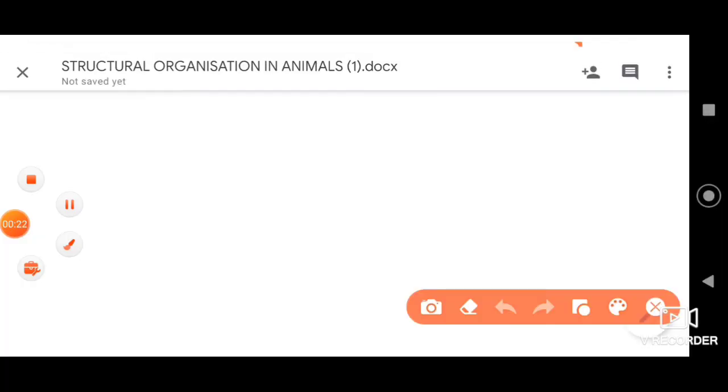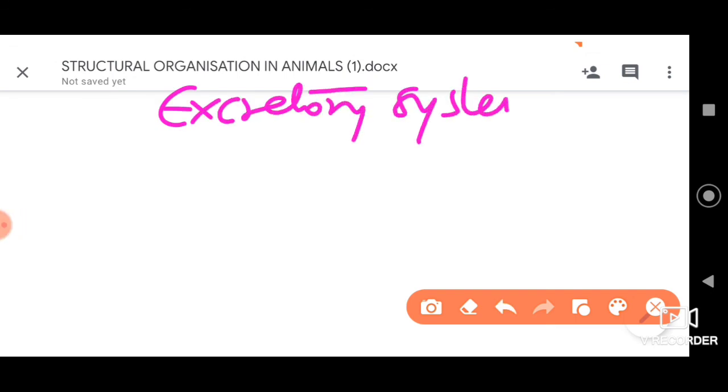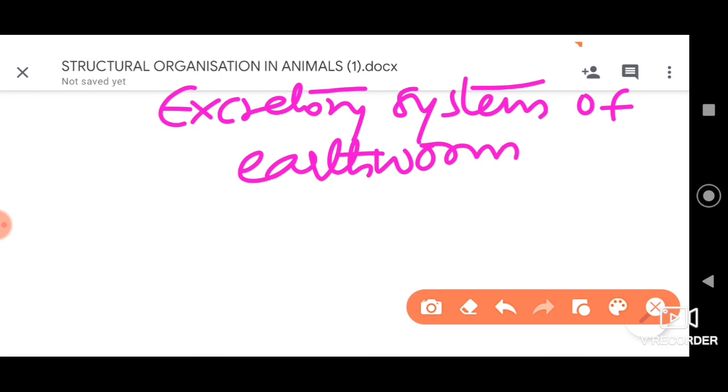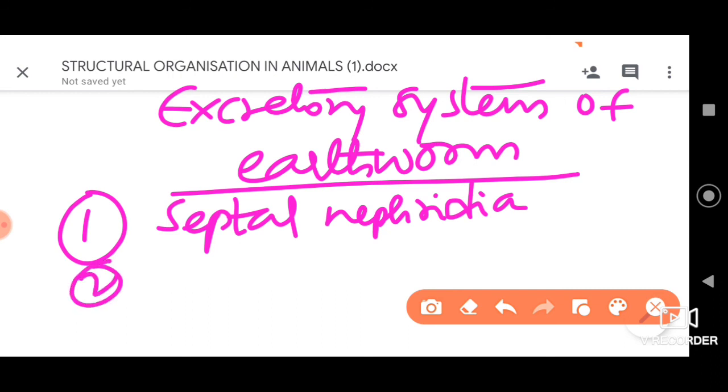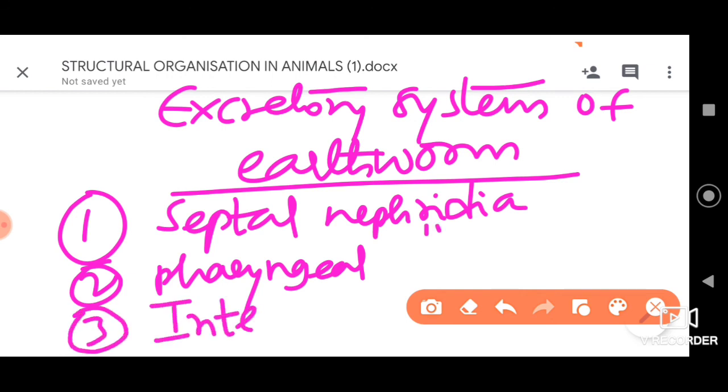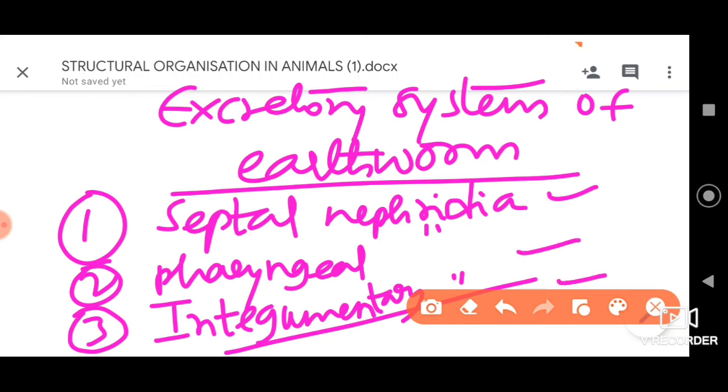Dear students, when we talk about the excretory system of earthworm, it is made up of three important excretory structures. The first we have here is septal nephridia. Then secondly we have pharyngeal nephridia. And thirdly we have integumentary nephridia. All these help in elimination of nitrogenous waste.